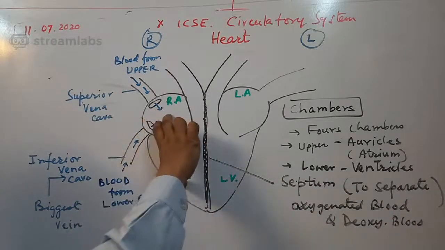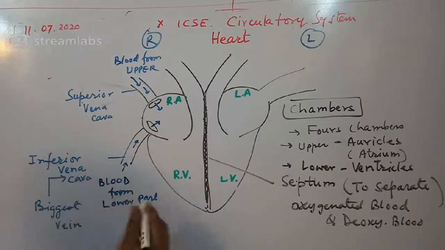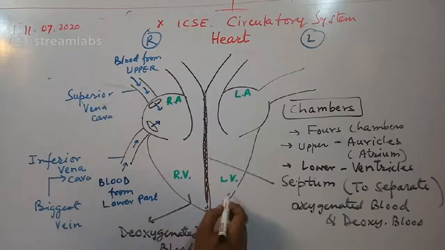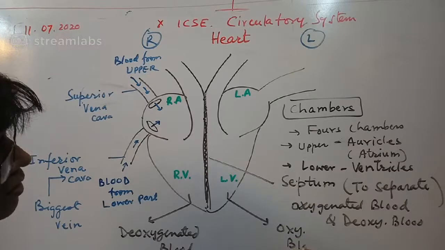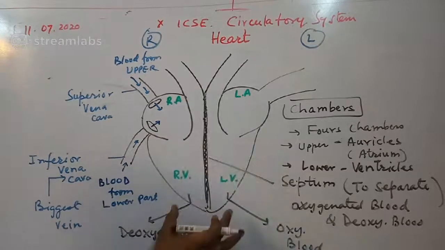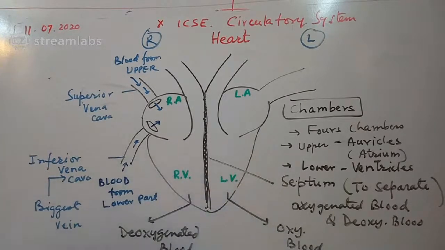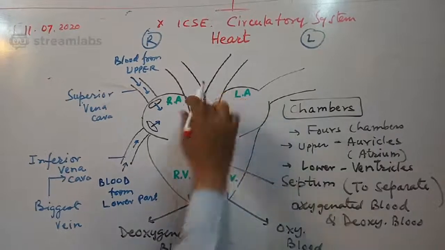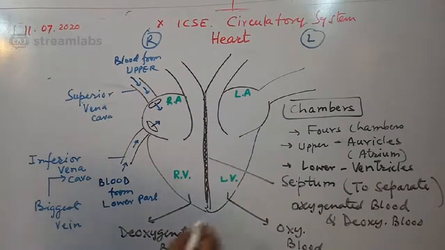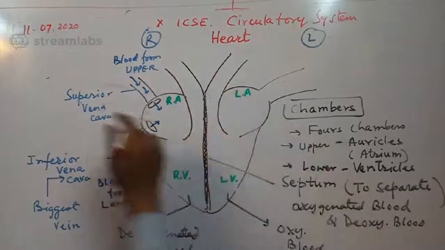So this part of the heart always contains deoxygenated blood, and the left part of the heart contains oxygenated blood. Just because of the septum, these two bloods could not mix. And it has some special names also. This septum, the two parts are there of the septum.